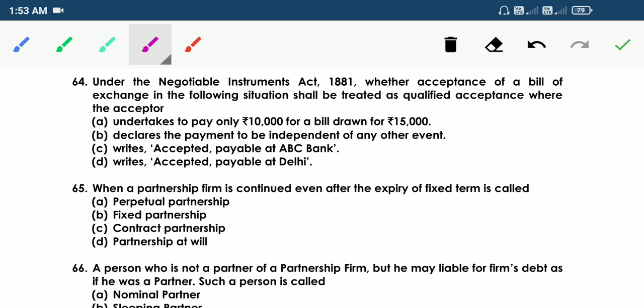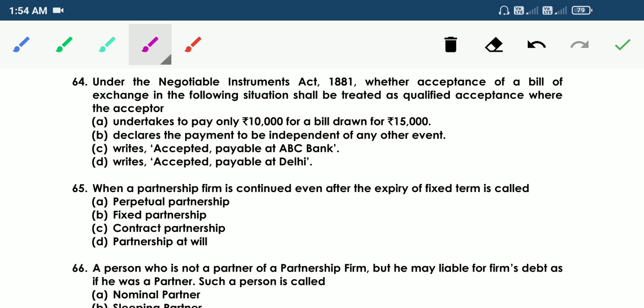64. Under the Negotiable Instruments Act 1881, whether acceptance of a bill of exchange in the following situation shall be treated as qualified acceptance, where the acceptor, option A, undertakes to pay only 10,000 rupees for a bill drawn for 15,000 rupees, B, declares the payment to be independent of any other event, C, writes accepted payable at ABC Bank, D, writes accepted payable at Delhi.